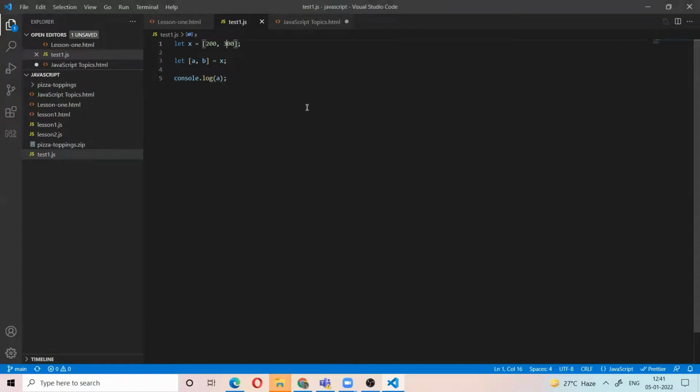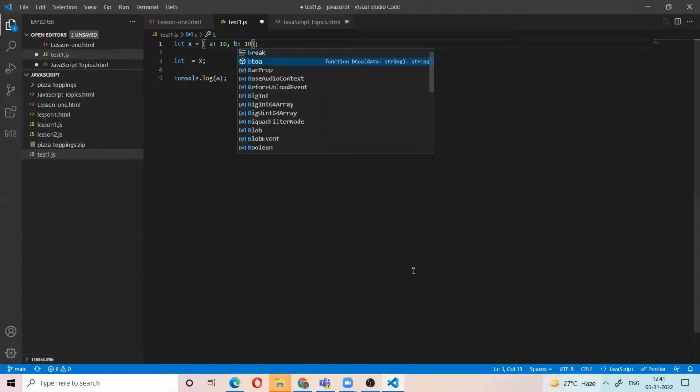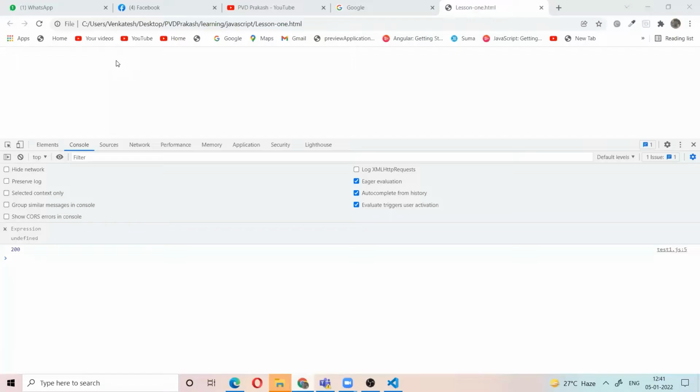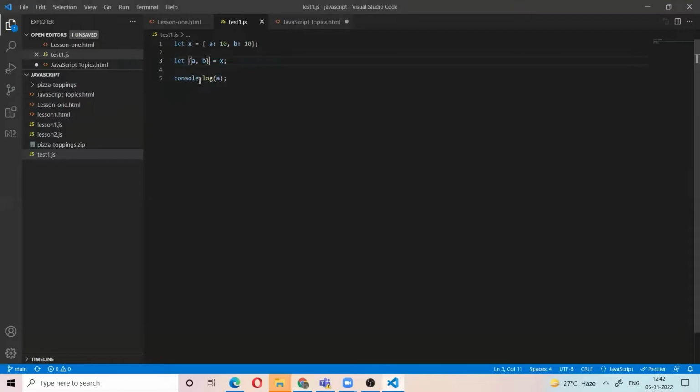At the same time, we have destructuring of the object also. Like x: 10, y: 10. So here we are using destructuring of the object, a: 10, b: 10. Okay, so we can destructure the object like this, a comma b. So you take the keys as the variables, with the values as their values. This is called destructuring of the object. Okay, this is the destructuring of the object.